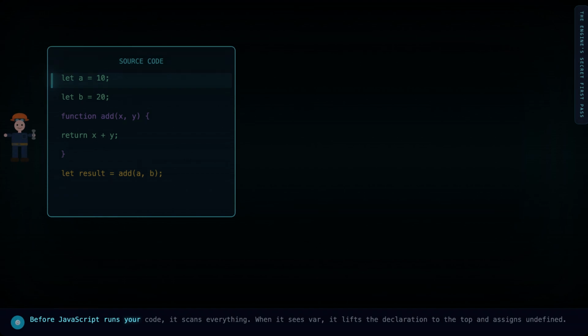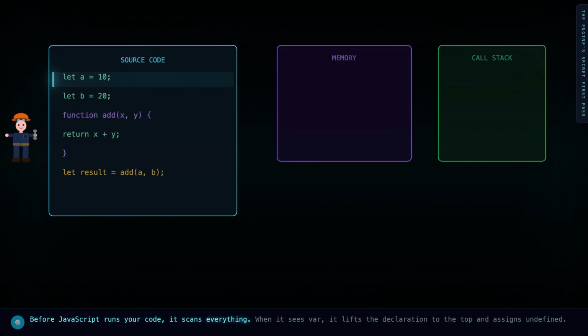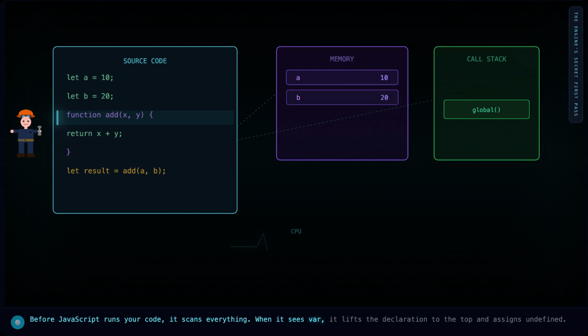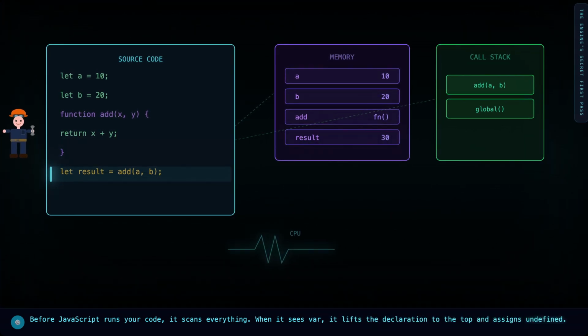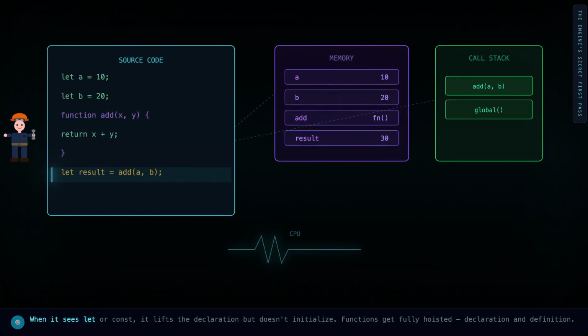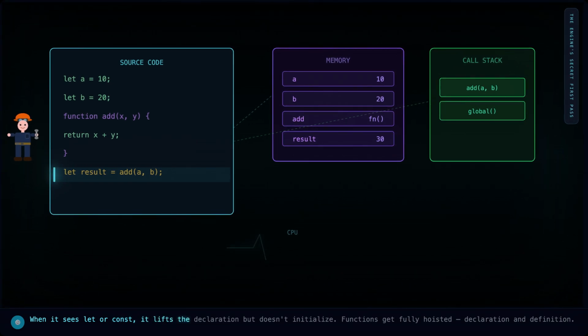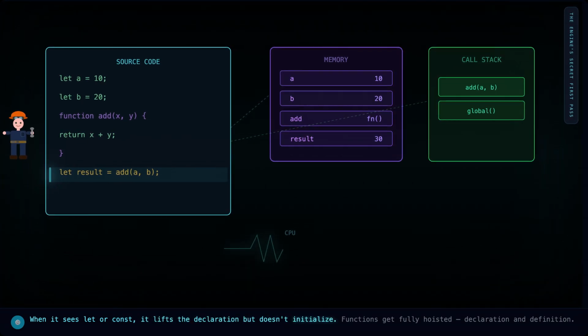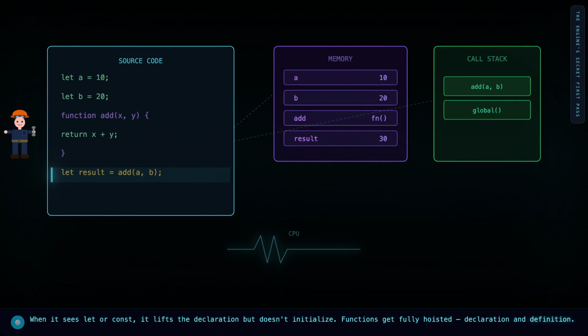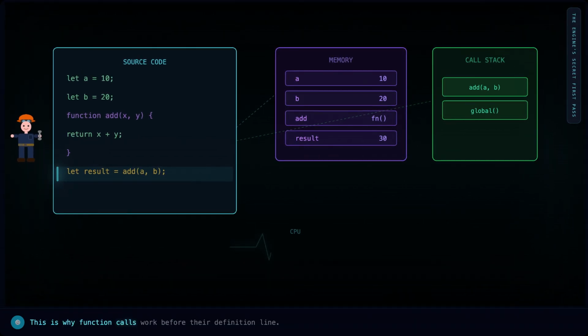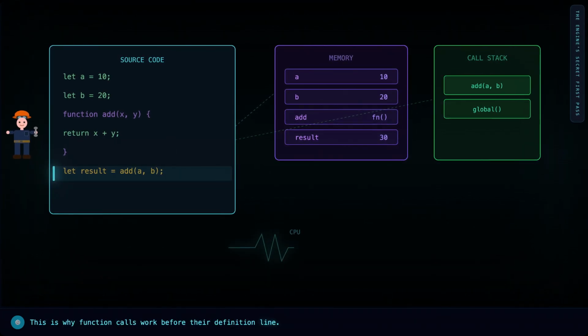Before JavaScript runs your code, it scans everything. When it sees var, it lifts the declaration to the top and assigns undefined. When it sees let or const, it lifts the declaration but doesn't initialize. Functions get fully hoisted, declaration and definition. This is why function calls work before their definition line.